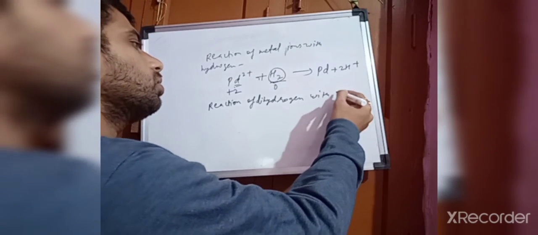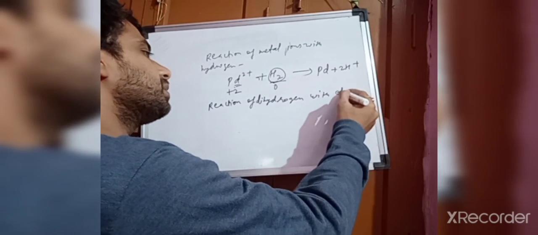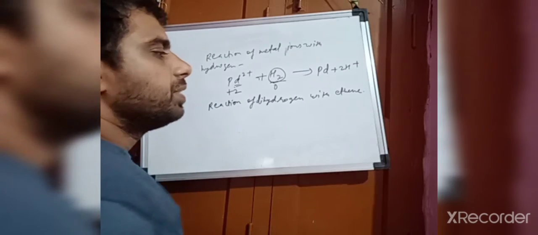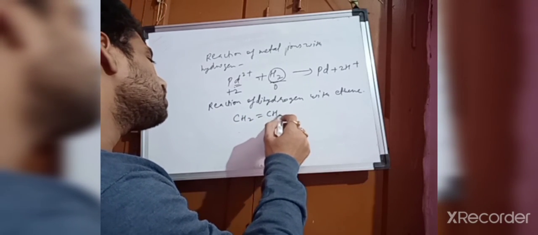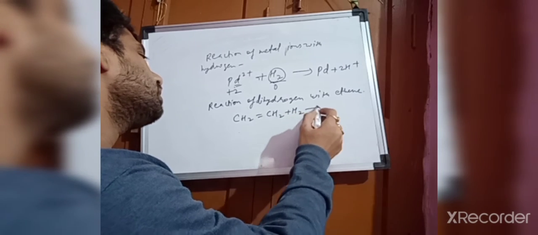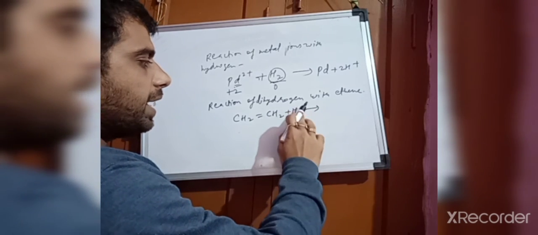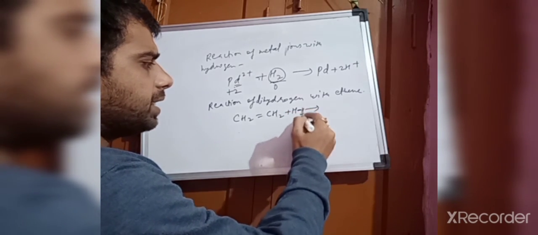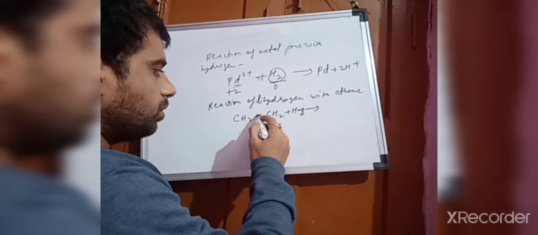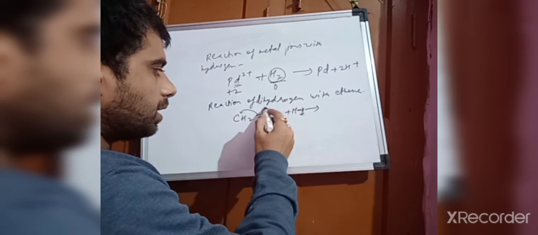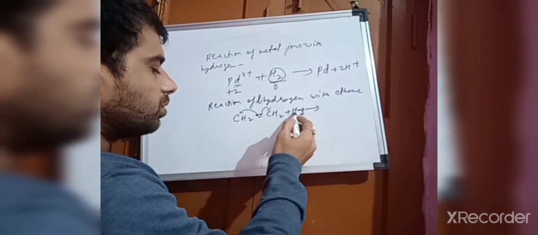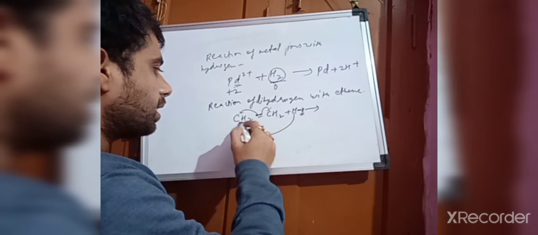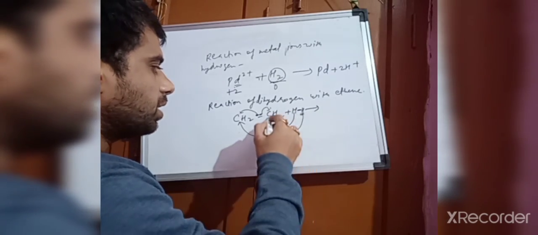Ethene is also an olefin compound. So here I will take CH2 double bond CH2 plus H2. One H I can write like this, and this can break. One electron will go to this one, one electron to this one, one hydrogen can come on this one, and one hydrogen will come on this one.